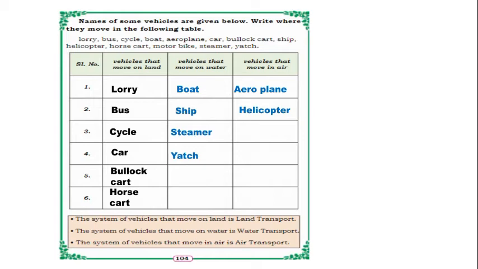These are some examples. And the system of vehicles that move on land is land transport. The system of vehicles that move on water is water transport. The system of vehicles that move in air is air transport. So what is transport, children? What is, we can say, means of transport? Yes. So transport is a system for taking people or goods from one place to another place.